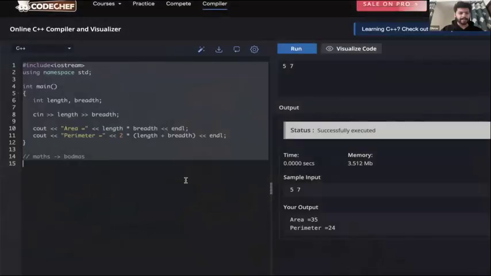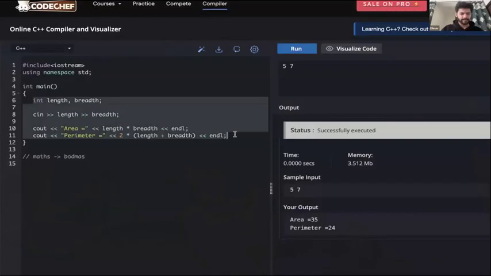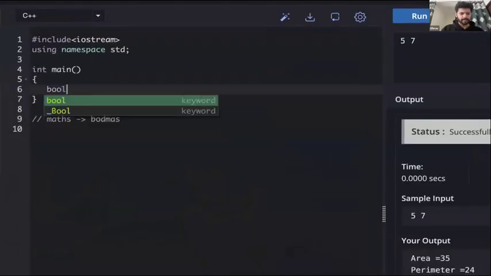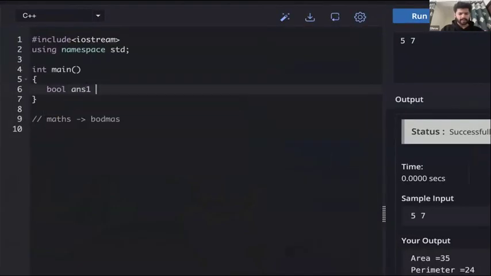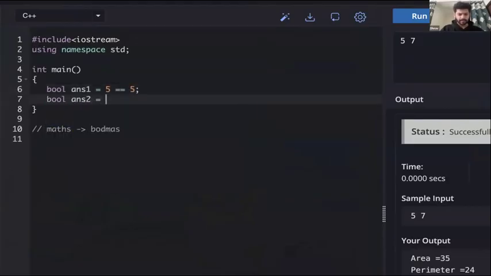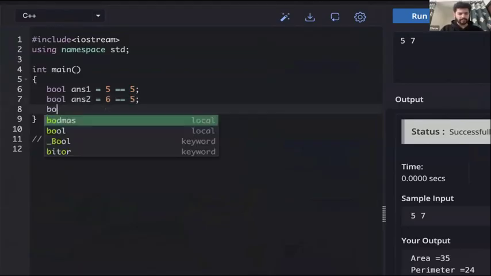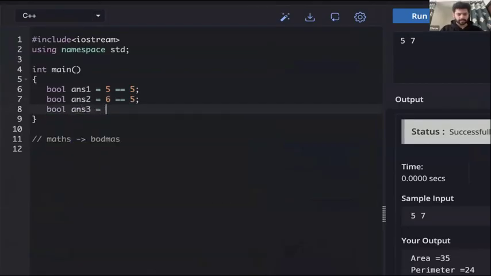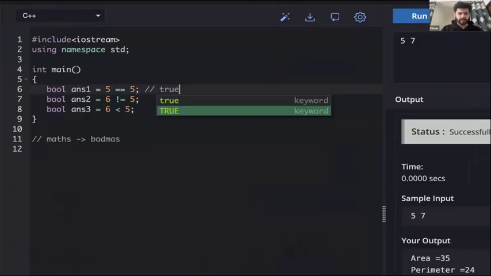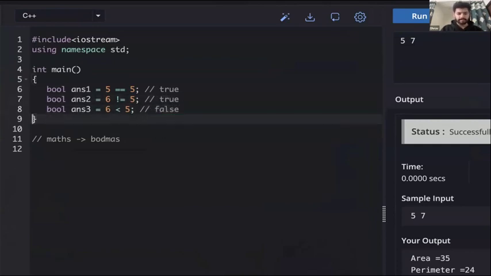Let's move back to the IDE. Let's say we write this: bool answer 1 equal to 5 equal to 5, answer 2 equal to 6 not equal to 5, then answer 3 equal to 6 is less than 5. So this should be true, this should be true as well, they both are not equal, and this should be false.